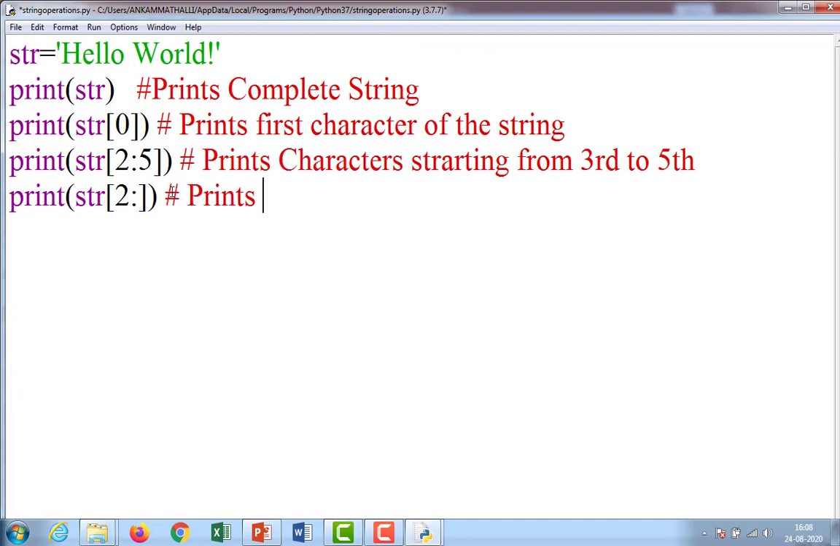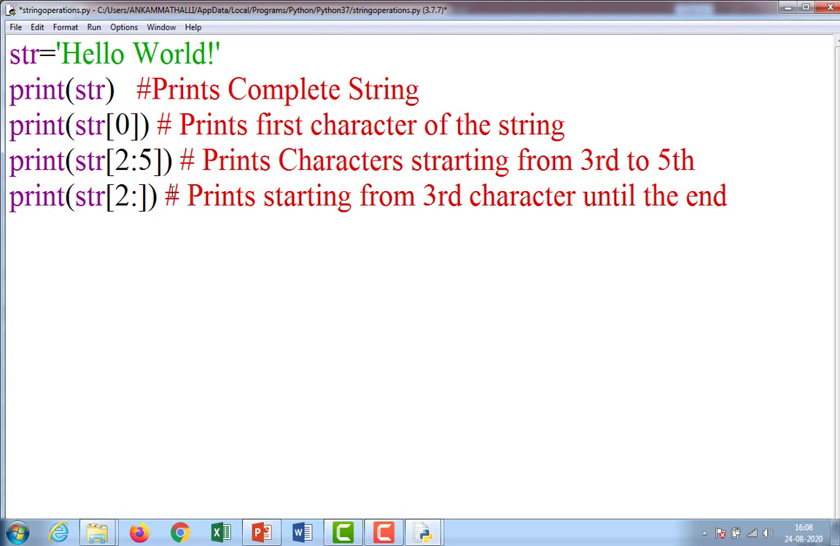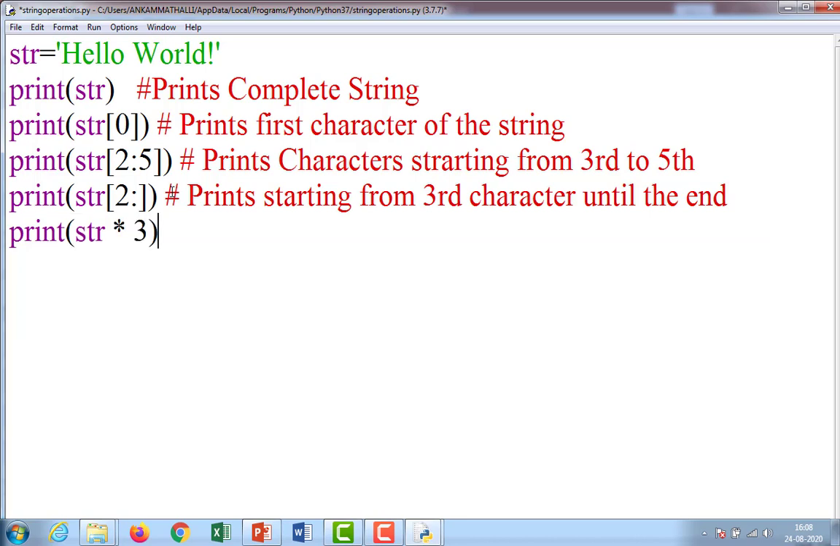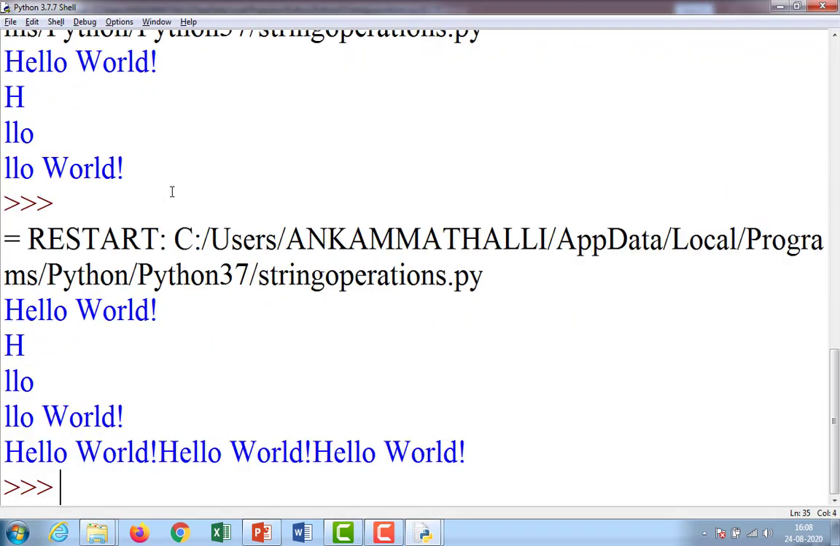Prints starting from third character until the end. Suppose if I take like this, str into 3, control S, F5, what is it going to print?